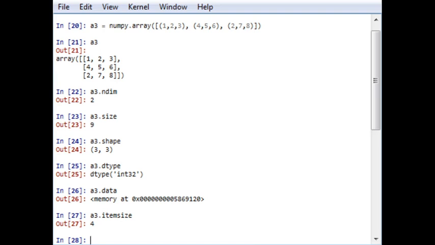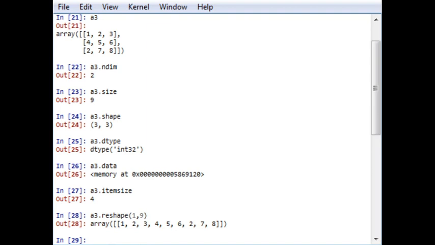If you want to reshape the array to 1 cross 9 instead of 3 cross 3, let's say I want to reshape to 1 comma 9. This is the proper method to reshape it: a3 will be reshaped to a 1 by 9 array.